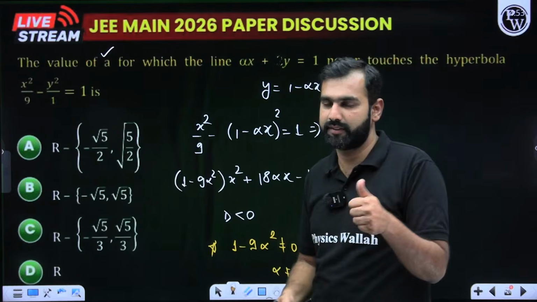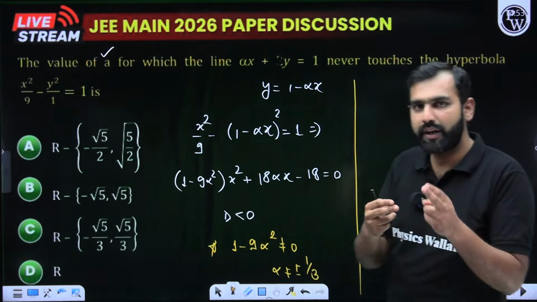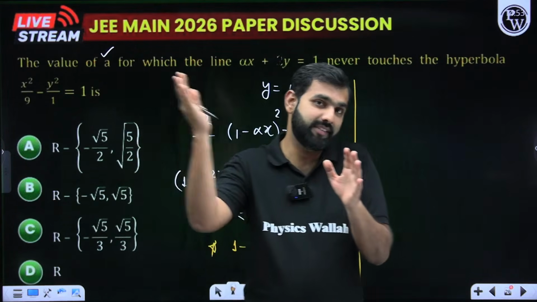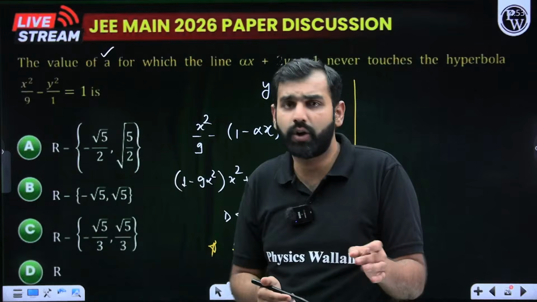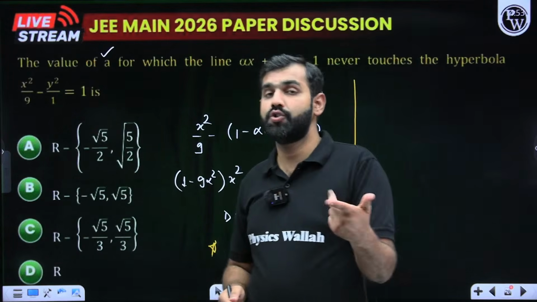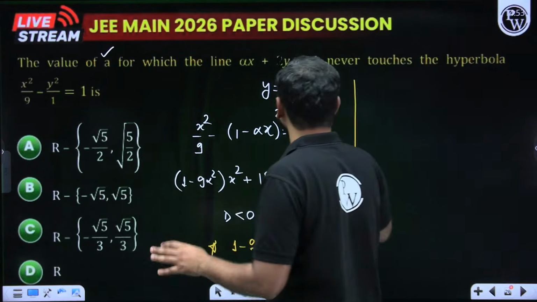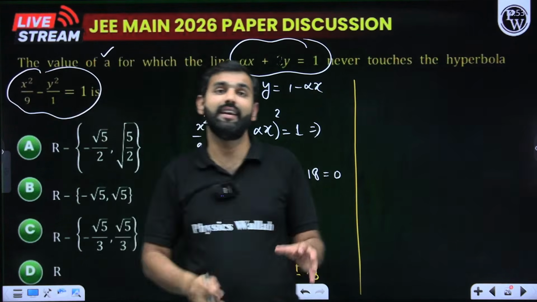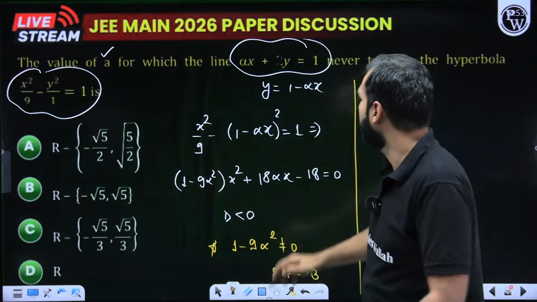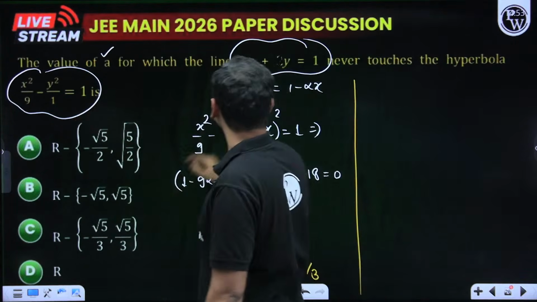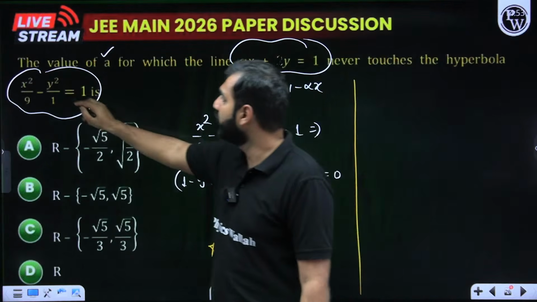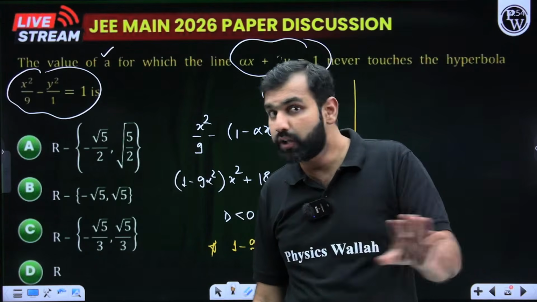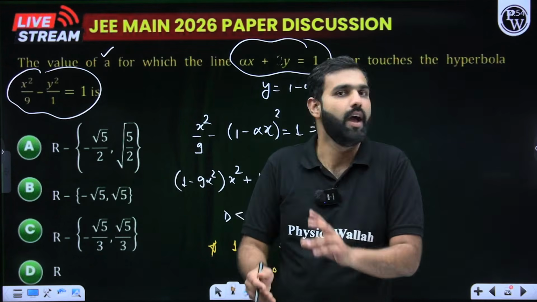There are three possibilities. The line will be intersecting the hyperbola at 2 points, or it will be touching, that means 1 point of contact, or if it simply passes away from the hyperbola, that means it does not intersect. So when do you ensure that it does not intersect? When I solve this curve, which is a straight line, with this curve, there is no solution. This is a linear, this is a quadratic, so I can get the value of y from here. That value, when you replace here, will give you a quadratic in x. Now that quadratic in x should not give you real roots, because this curve and the line are not intersecting.